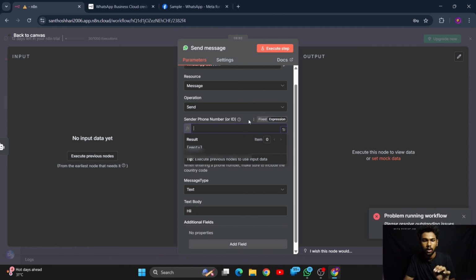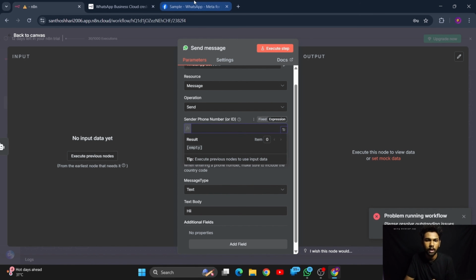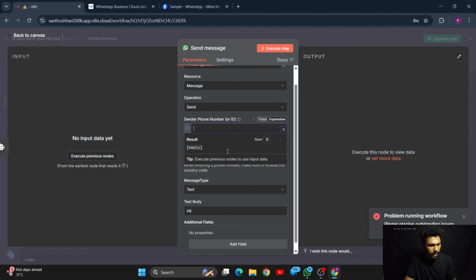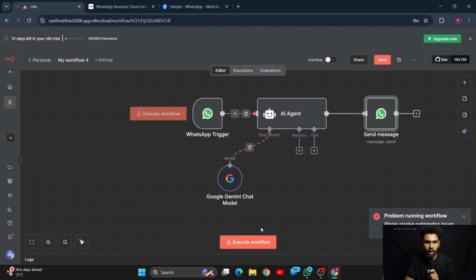So here is where we have to give the sender phone number or ID. So what is the sender phone number or ID? We have to copy this phone number ID from the Meta developer account, the app dashboard that we have created just now. Let me paste that phone number ID, and now let's try to execute the workflow.